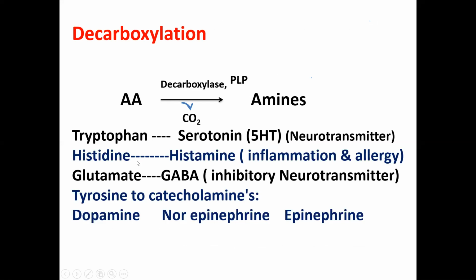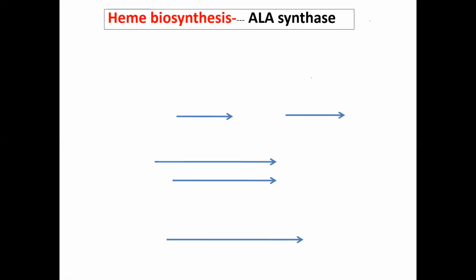Next is histidine. If we remove carbon dioxide with the help of again PLP and the decarboxylase enzyme, we will form histamine, which has inflammatory and allergic action. Glutamate, again an inhibitory neurotransmitter, will form GABA, gamma-aminobutyric acid. Tyrosine forms catecholamines like dopamine, norepinephrine, and epinephrine, which can be formed by decarboxylation reactions.